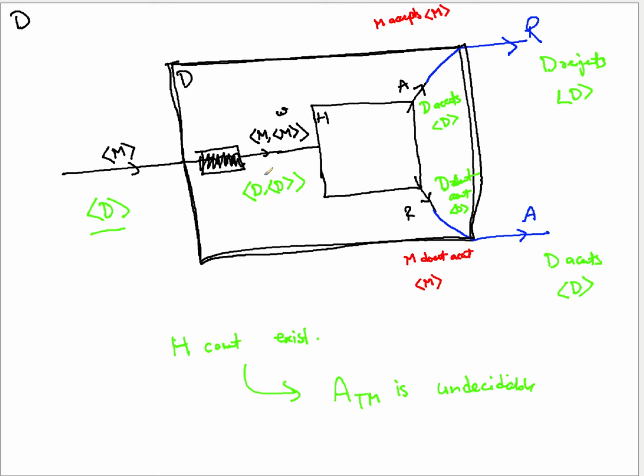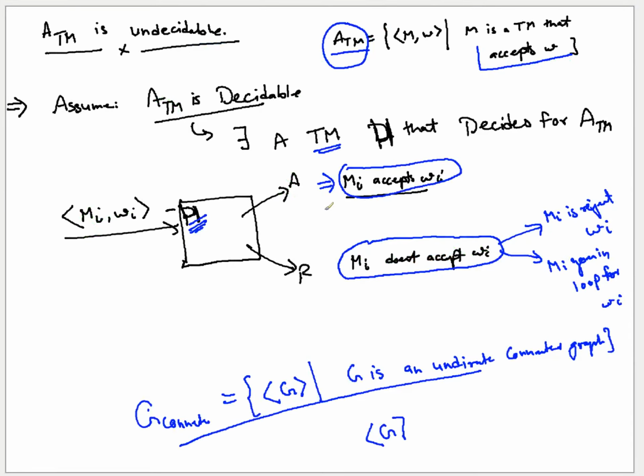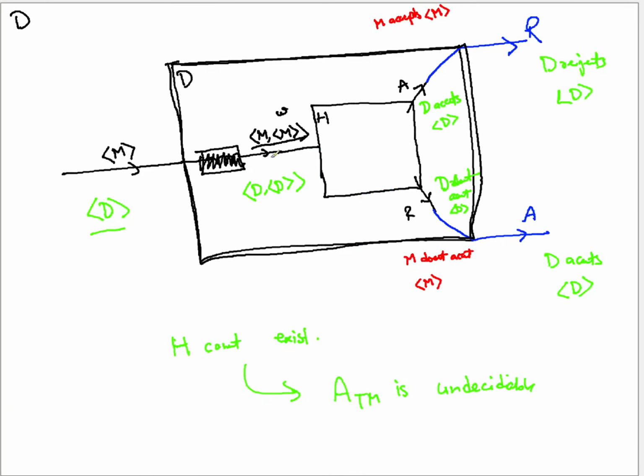Is it okay? Yes, sir. So when you pass this whole encoding as a single string to this H, now what is the input to H? Previously, input to H was a machine and a string. When you got a machine, it was that M itself, but in place of a string, you passed in the string description of that machine, which is still a string. So that's okay for this step.